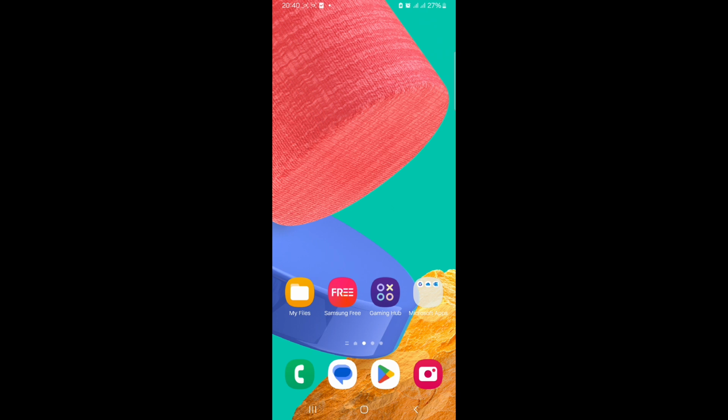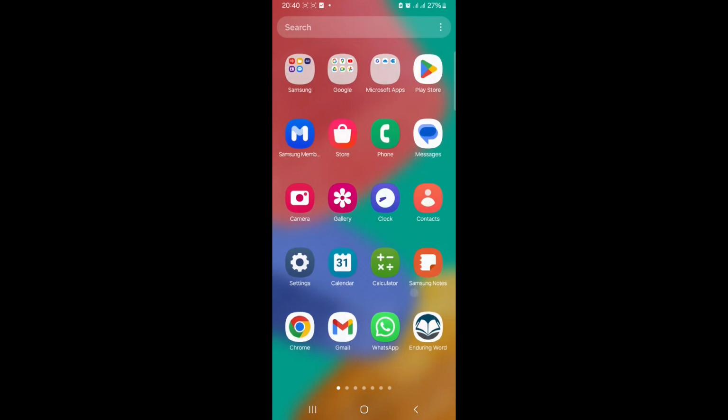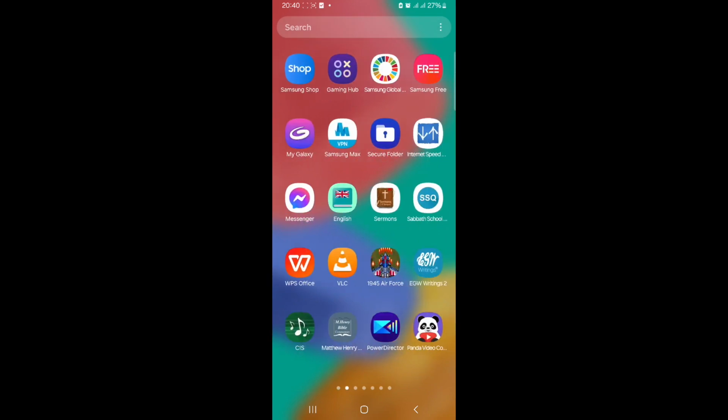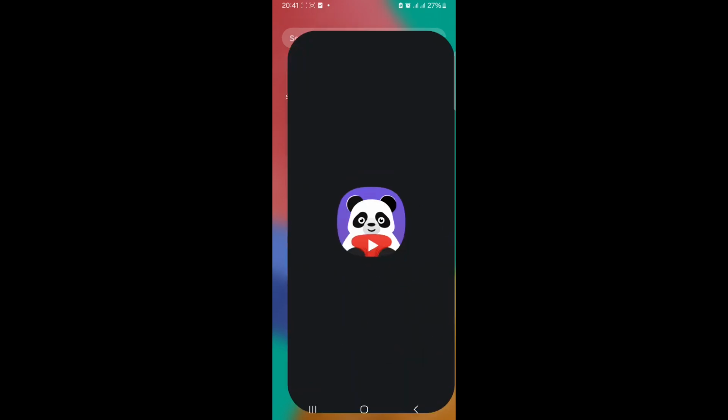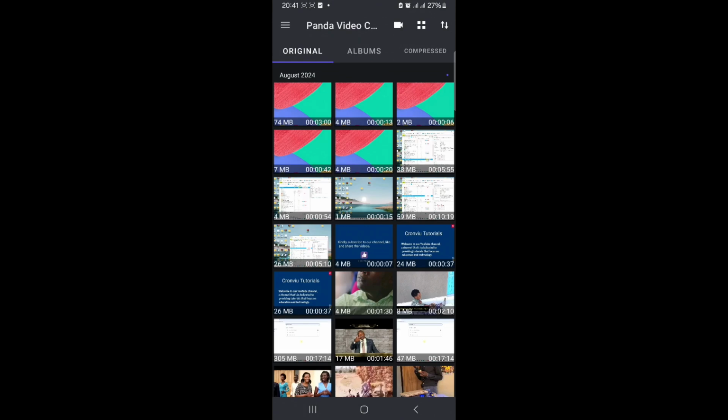So just go on your Play Store and download the application called Panda Video Compressor. After you download it, you just open it. I have the application in my phone, this one. That's Panda Video Compressor. I want to show you how powerful this application is in terms of compressing videos. Let me show you an example. Right, here we go. So just get this application from the Play Store.